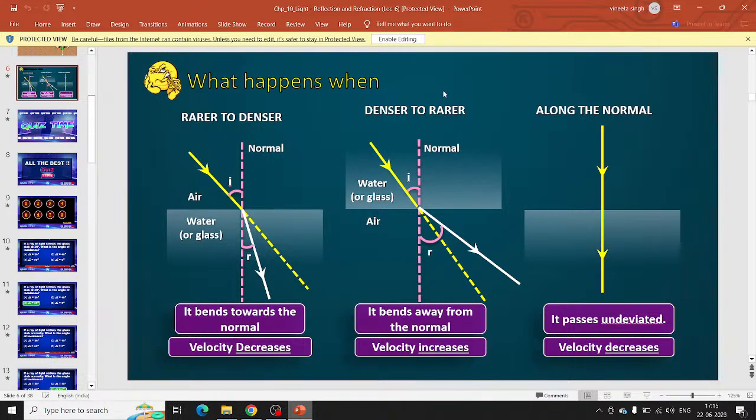Yes. Reflection, refraction, angle of incidence, angle of reflection.